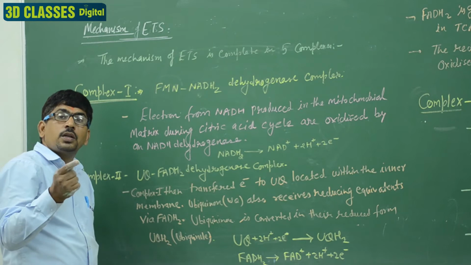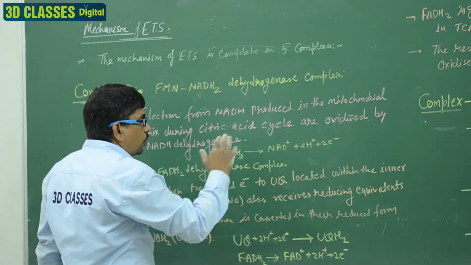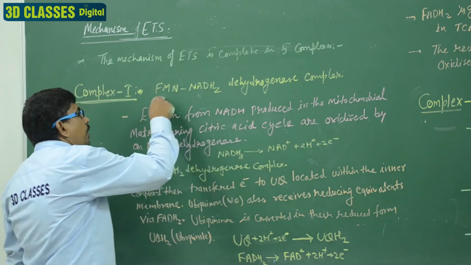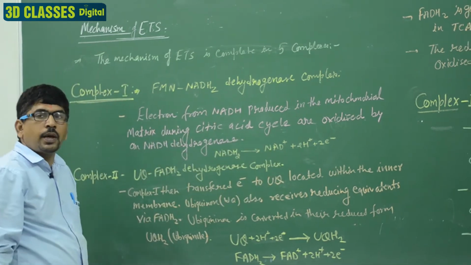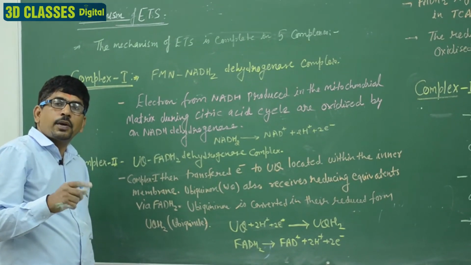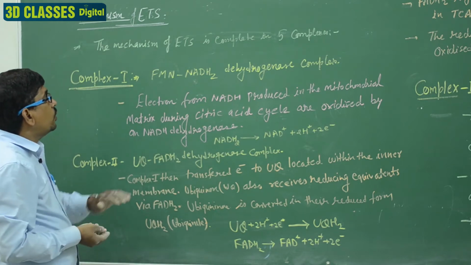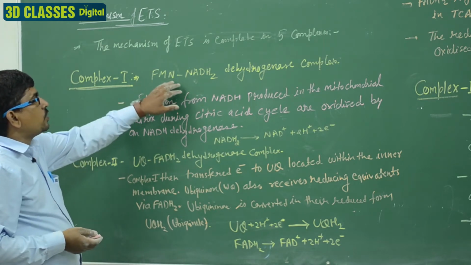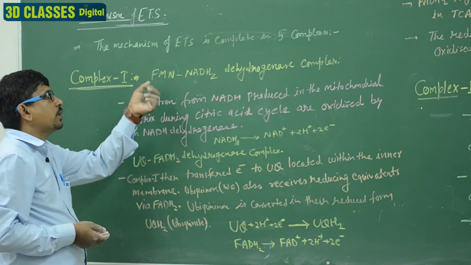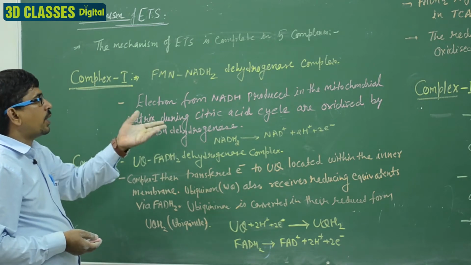When the electron donor is NADH2, these electrons move from carrier to carrier, and firstly these 2 electrons are utilized by the first electron carrier FMN, and it converts to FMNH2. So the electrons are set by the first electron carrier, and then it passes to another carrier.